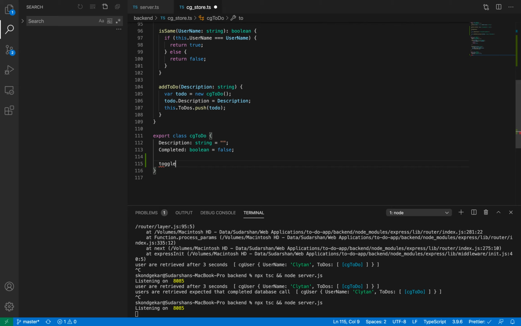A toggle to-do, just a simple function to toggle this particular to-do. Now can I do it like this? Yes, let's do it like this.